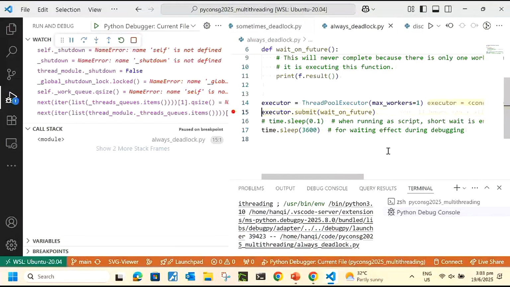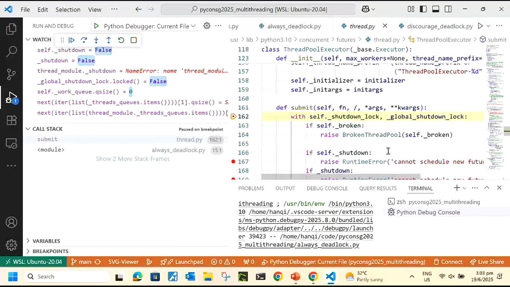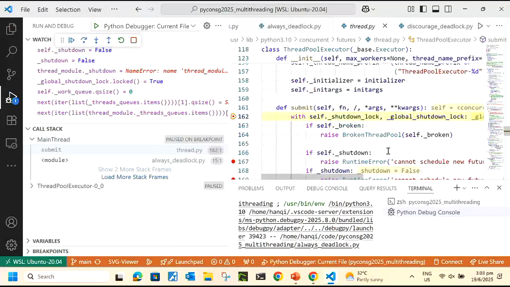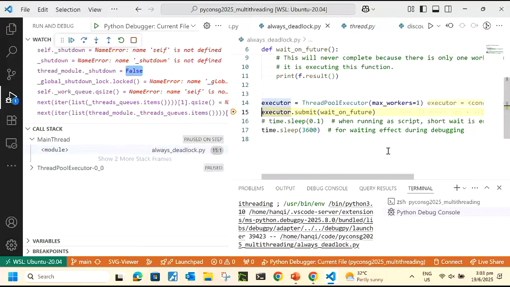Submit the outer one, go in, nothing interesting to see here. Go in, get out, shift F11 to get out. Now, nothing interesting to see here also, go in. Okay, this is different. Just now we went to Python exit, right? After 15, straight away we jumped to Python exit, changed the shutdown from false to true, then we went inside the wait on future and saw the POW fail on submit.